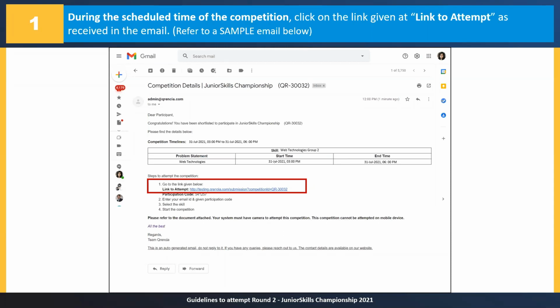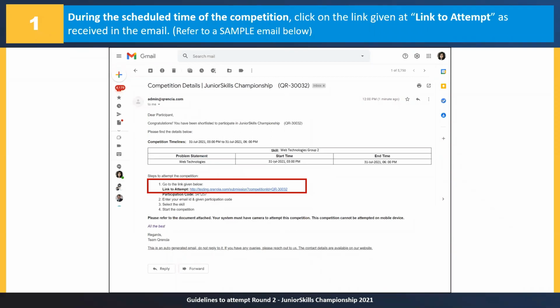So just read this email carefully and check the time also for your skill. Here in this sample email on screen, the time mentioned is from 3 p.m. So at exactly 3 p.m., don't try to click on this link beforehand. If you do, it will show you an error page because the link is not active as of that moment. Don't click on this link 5 minutes before and then sit and wait for that error page to change into another page at 3 p.m., if 3 p.m. is your time.